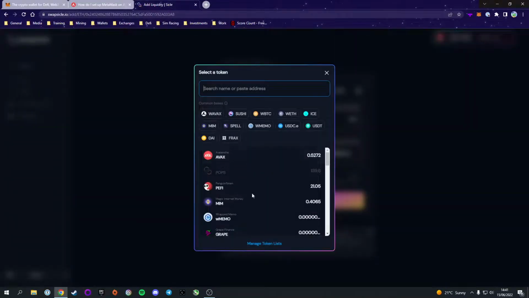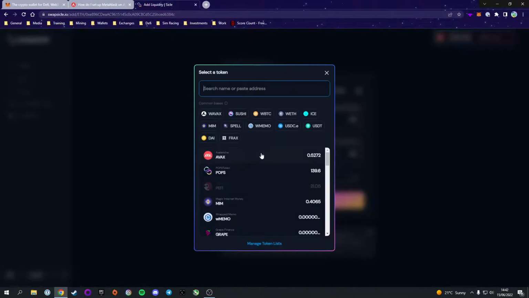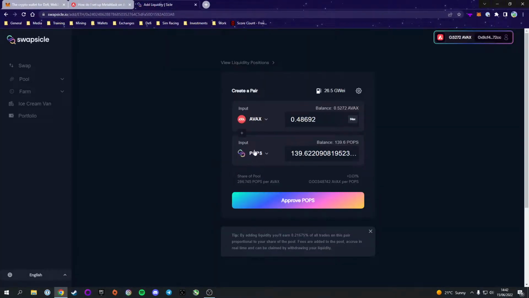If you want to change that, you can just click on these and you can add POPs P5. Just an example, you can add any token to the pool you would like, but it has to be in 50-50 distribution based on its value. So if you want to add $100 worth of AVAX, then you would also have to add $100 worth of POPs at current market price.